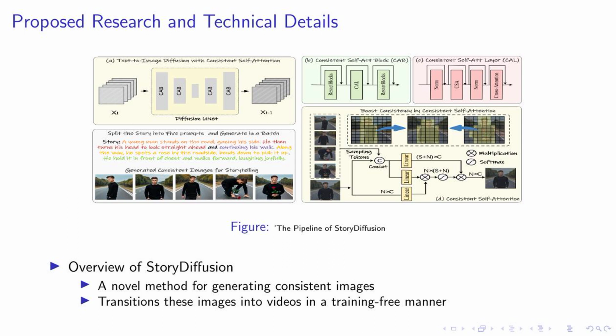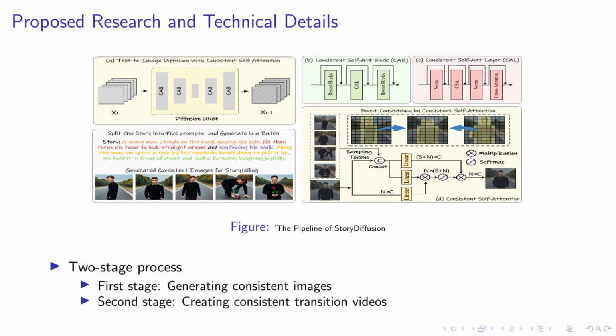So, in essence, story diffusion is a novel method that not only generates consistent images, but also seamlessly transitions these images into videos. This makes it a powerful tool for creating engaging and coherent visual narratives. Let's delve deeper into the technical details of our proposed research.